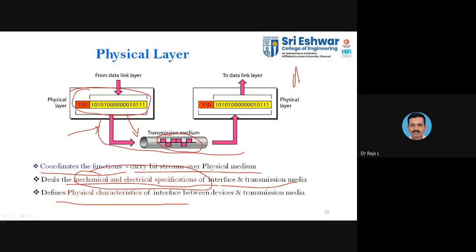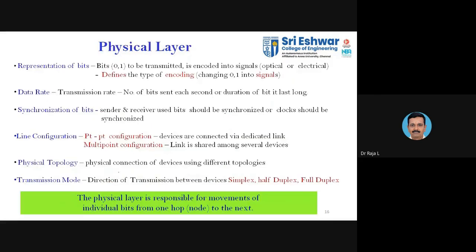It defines the physical characteristics of the interface between the devices and the transmission media. So this takes care of the physical conversion of your data. What are the responsibilities of the physical layer? It is going to represent the data in the form of bits. When you say bits, it will be available only as zeros and ones to be transmitted. It is encoded into the signal.